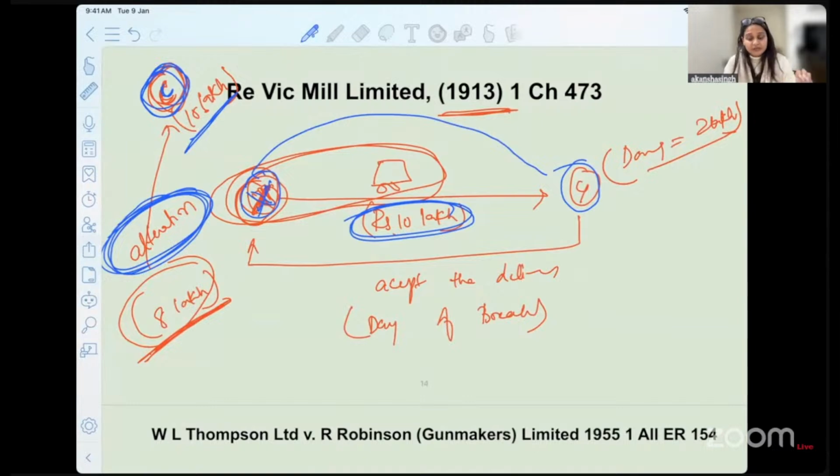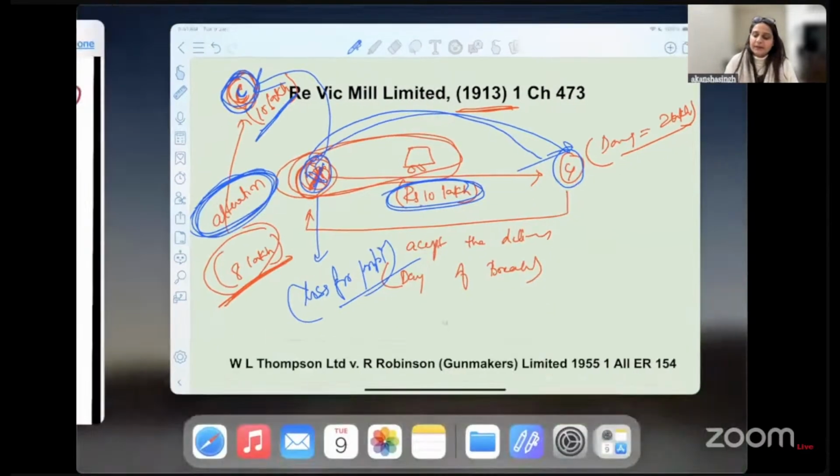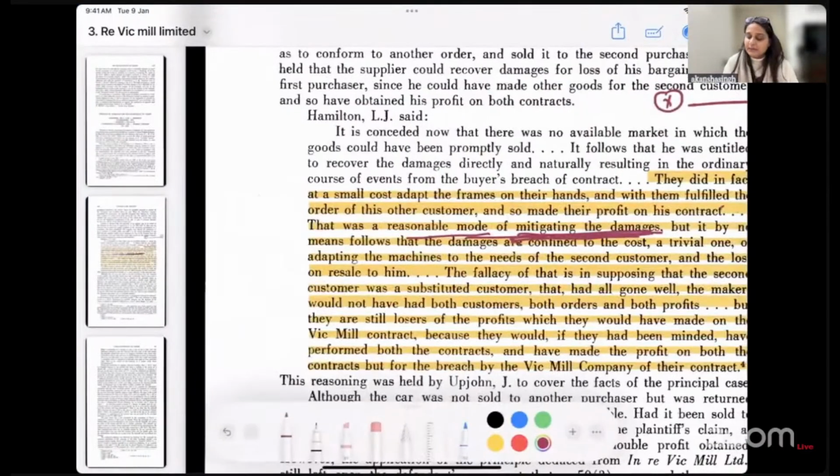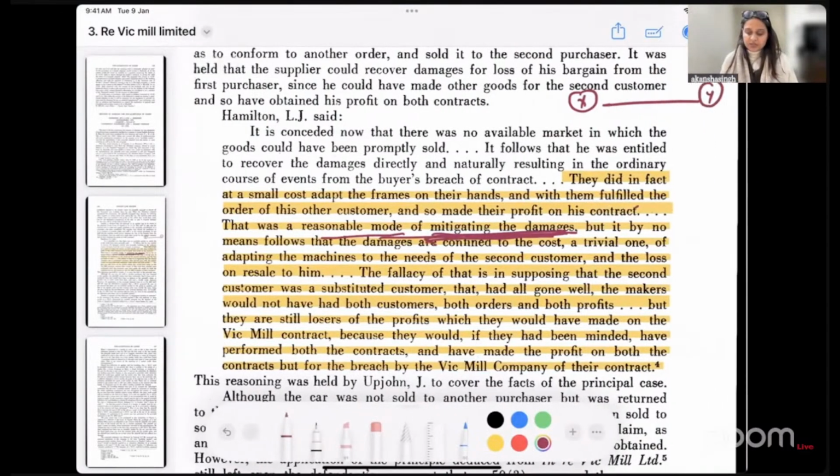The court interferes and says that you have to pay him for the loss of profit that has happened to him. He would have sold one car to you and the other car to the third person, right? So you can't just simply go away by paying a minimal or meager amount of compensation to the person.